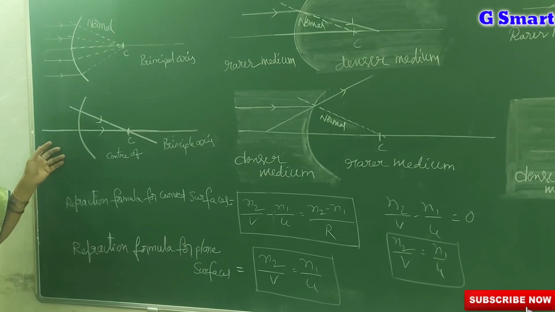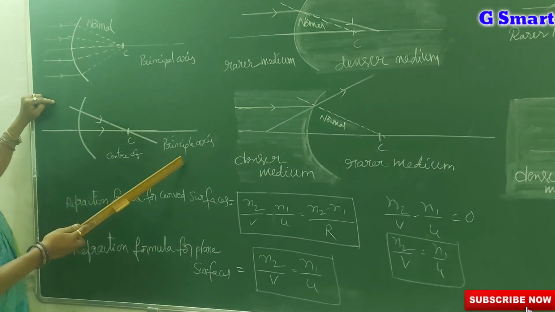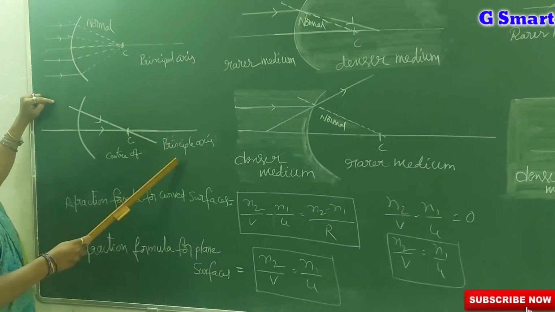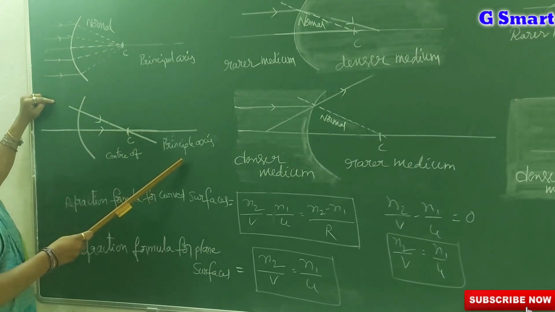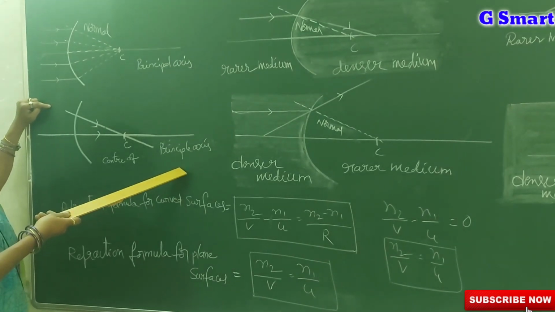Suppose a light ray passes through the center of curvature, what happens? There is no deviation. Why? Because the line which passes through the center of curvature acts like a normal, and when a light ray passes along the normal, there is no deviation.